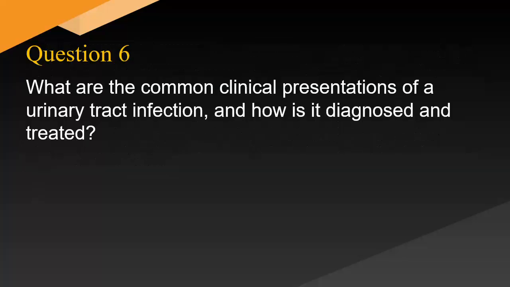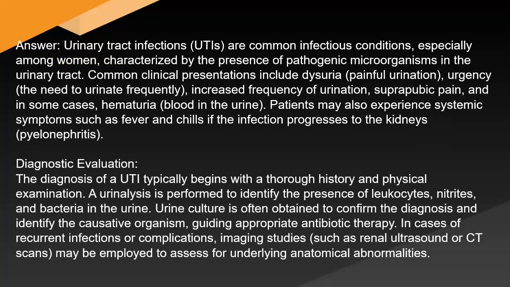What are the common clinical presentations of a urinary tract infection and how is it diagnosed and treated? Answer: Urinary tract infections, UTIs, are common infectious conditions, especially among women, characterized by the presence of pathogenic microorganisms in the urinary tract. Common clinical presentations include dysuria, painful urination, urgency, the need to urinate frequently, increased frequency of urination, suprapubic pain, and in some cases, hematuria, blood in the urine.